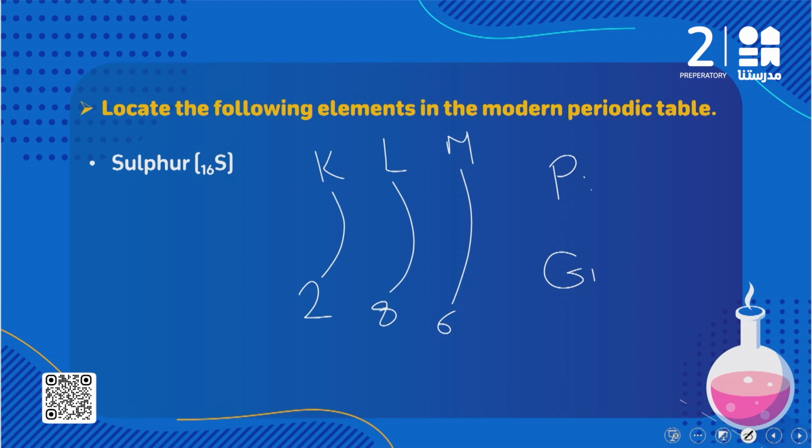طيب to know the number of the period and the number of the group. قلنا عشان نعرف رقم البيريود هعمل ايه؟ count the number of the energy levels here. Here I have 3 energy levels, so this element exists in period 3. And what about the number of the group? احنا قلنا الجروب we are going to look at the outermost energy level here. It has how many electrons? It has 6 electrons, so this element exists in group 6A. Don't forget to write the letter A.